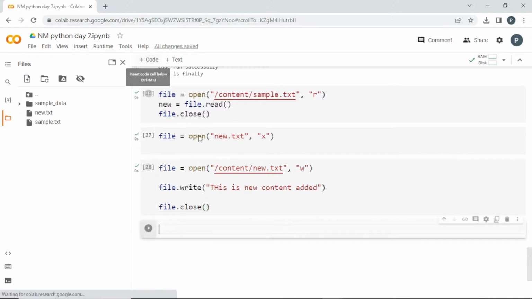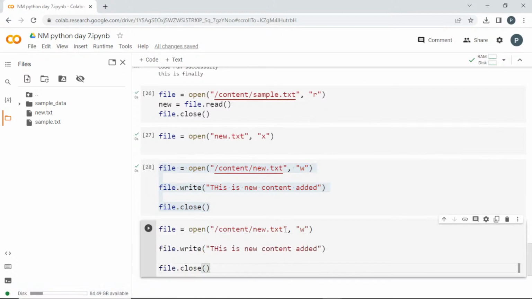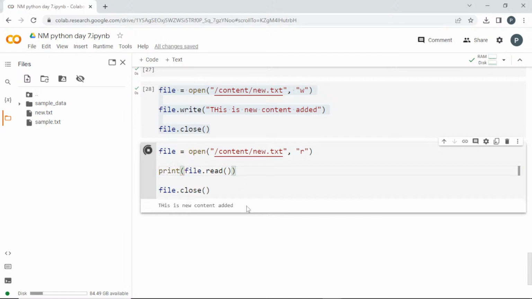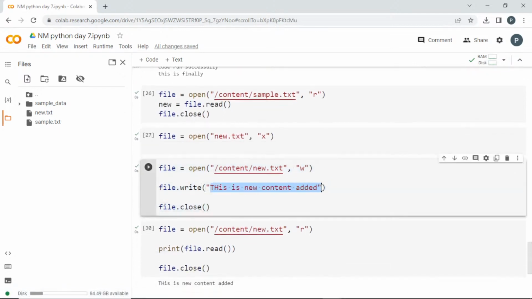Now we have to check whether our file is written or not. So I have to open it in the read mode. I'll copy all these things and paste it here. Let me open it in the read binary mode. I'll call file.read and close this. Since we just need to print this, only then can we see what is stored there. See here, this is new added content. Whatever I have written there is updated here.